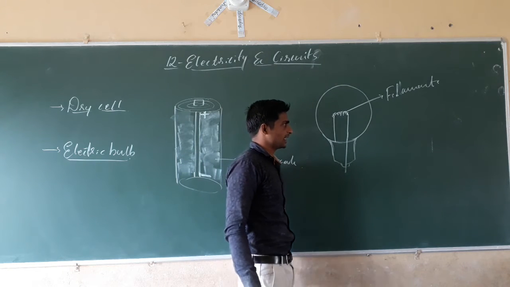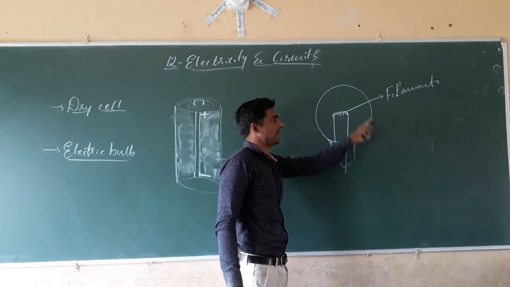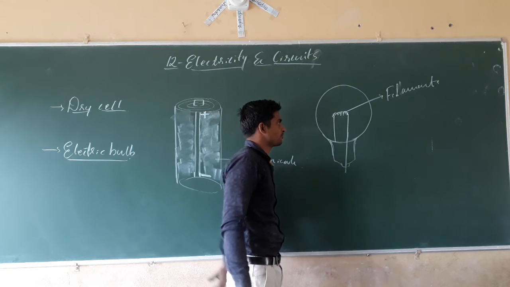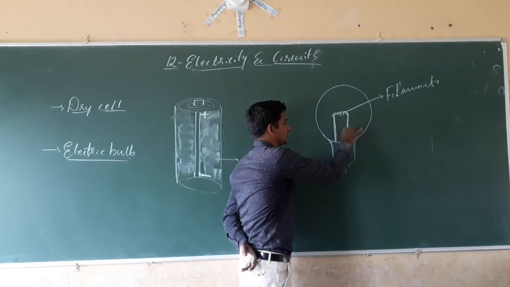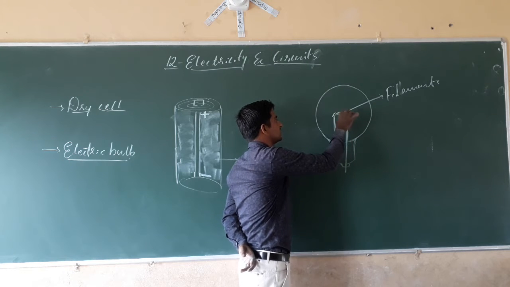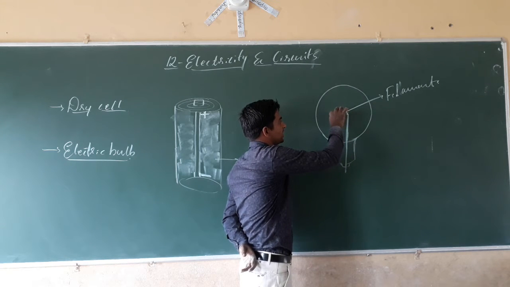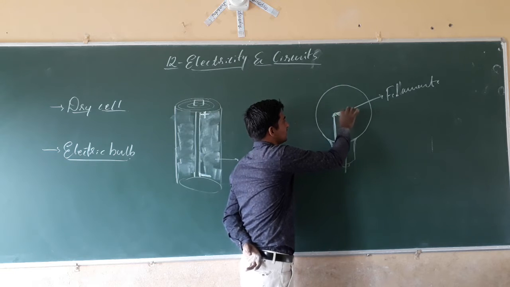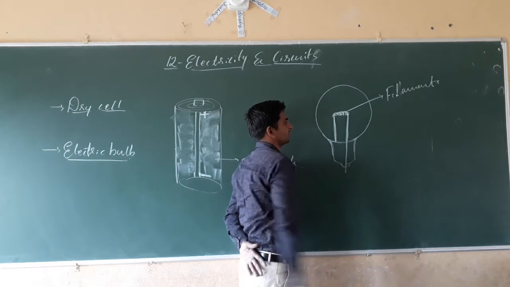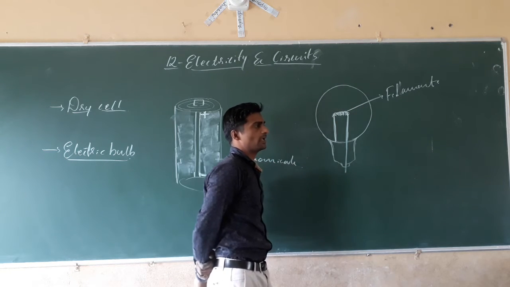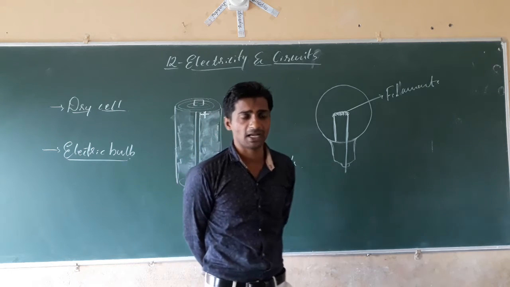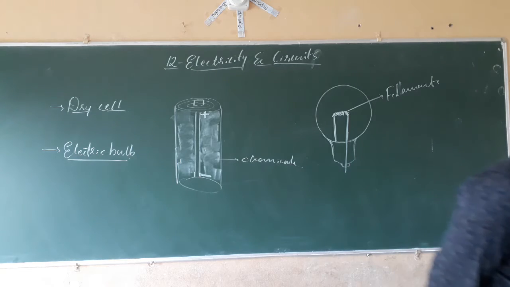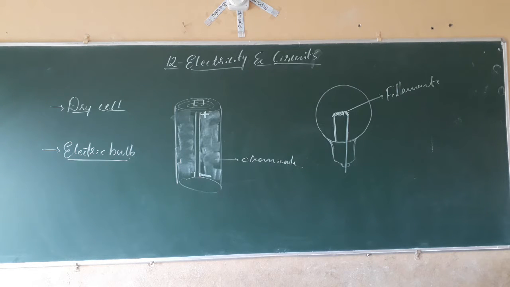See, there is a metallic end, and there is a glass end which is ball shaped, and inside it two metal wires are present. These two metal wires are joined by a thin metal wire, which is called the filament, mainly made of tungsten. Mainly tungsten wire, which has a high melting point.